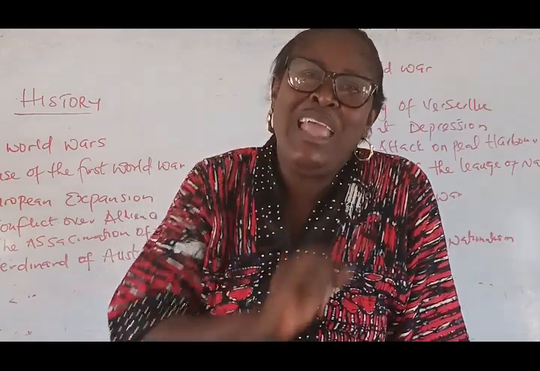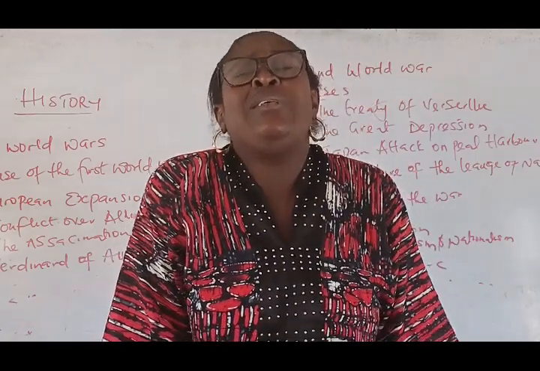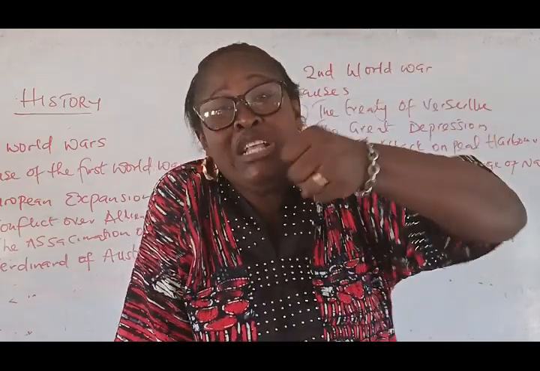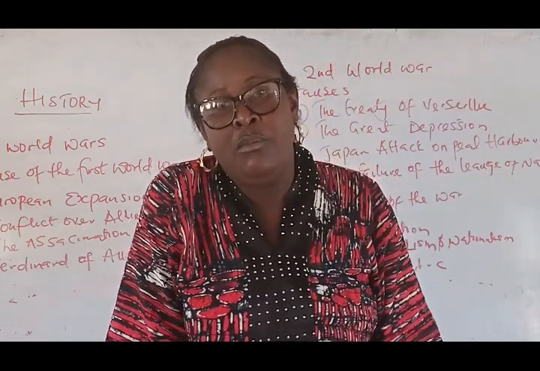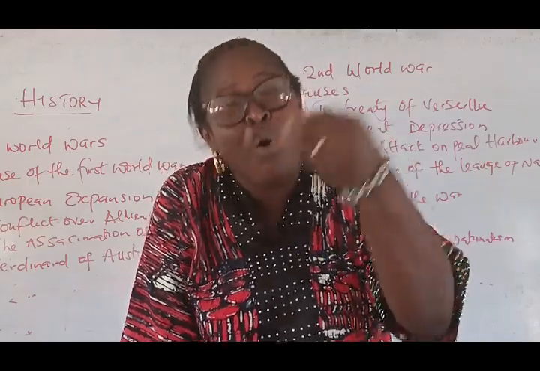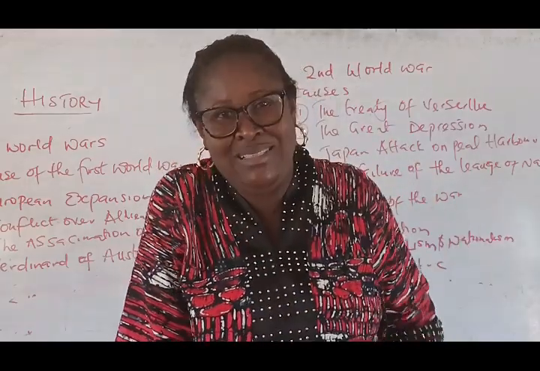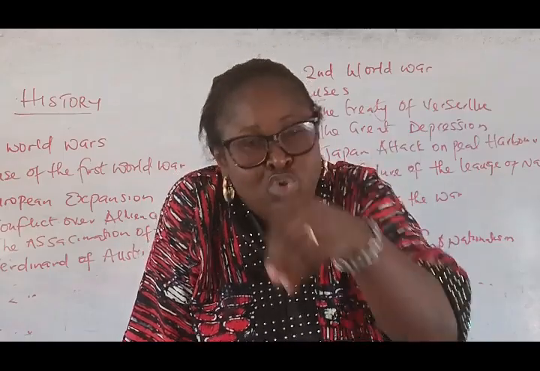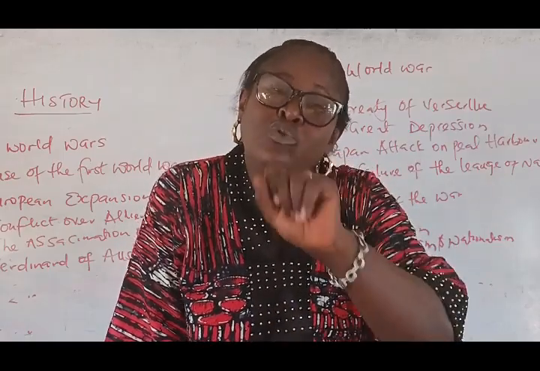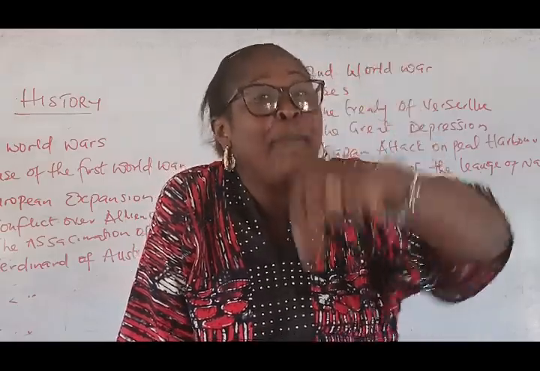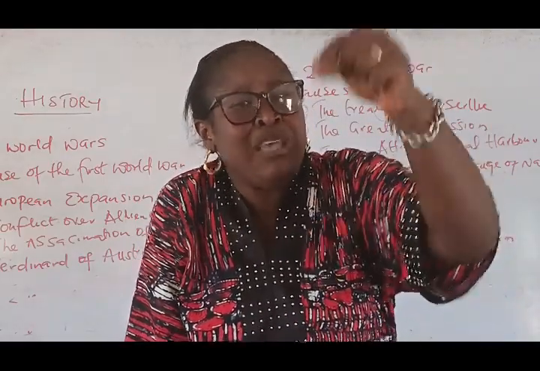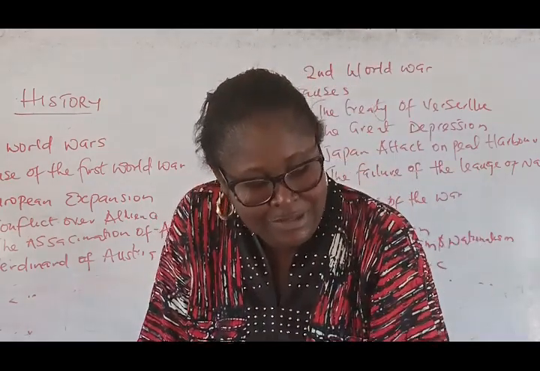So what does it really entail? When the heat of the war was coming up so much, Britain had to go and meet the US, asking them to please come and support us. They knew that when the US comes and throws its atomic bomb, everywhere will be quiet. So President Roosevelt told them that, despite the fact that Japan had attacked Pearl Harbor, before he would involve himself fully in this war, they were going to sign the Transatlantic Charter.